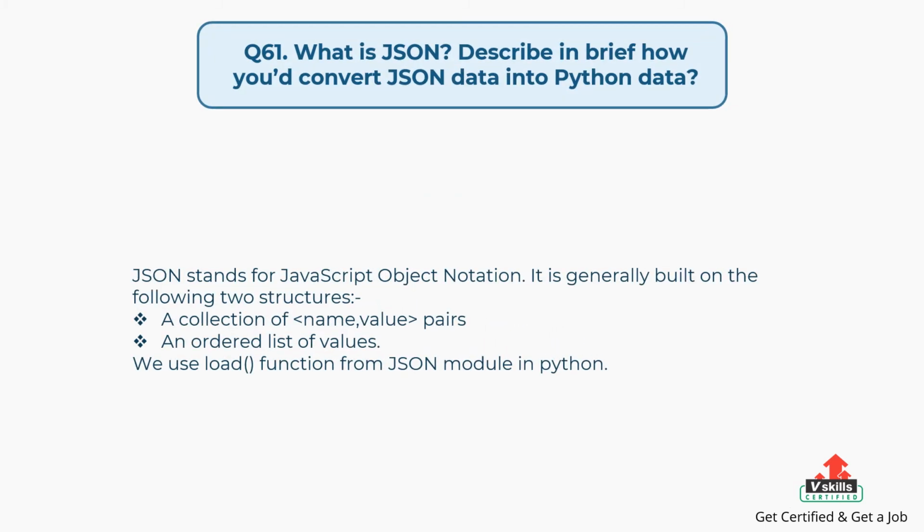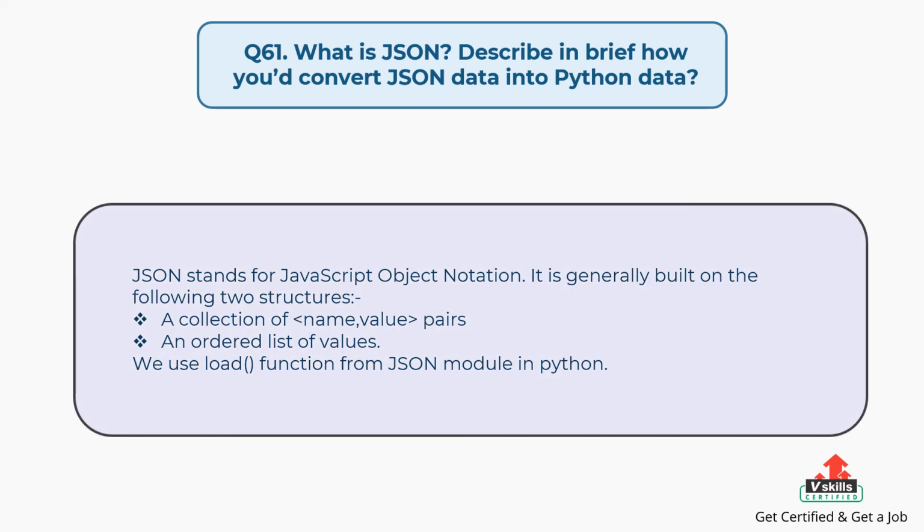Question number 61, what is JSON? Describe in brief how you'd convert JSON data into Python data. The answer is, JSON stands for JavaScript Object Notation. It is generally built on the following two structures: a collection of name-value pairs, and an ordered list of values. We use the load function from the JSON module in Python.